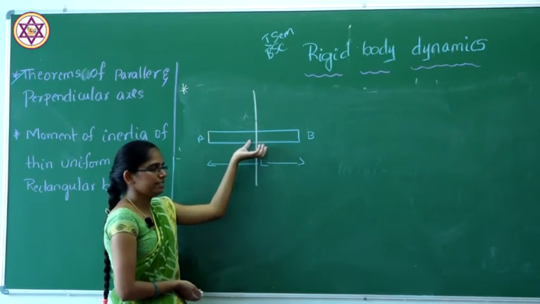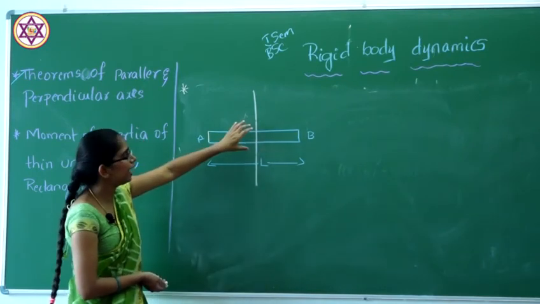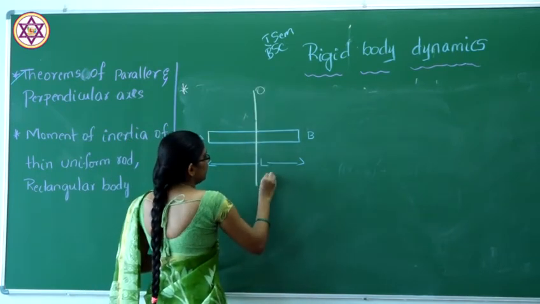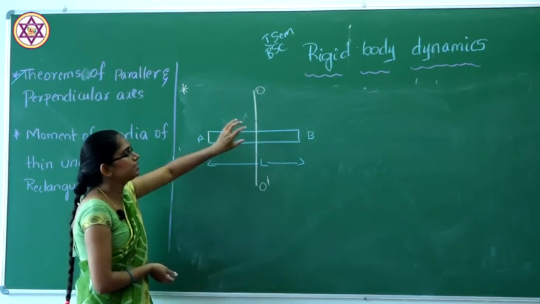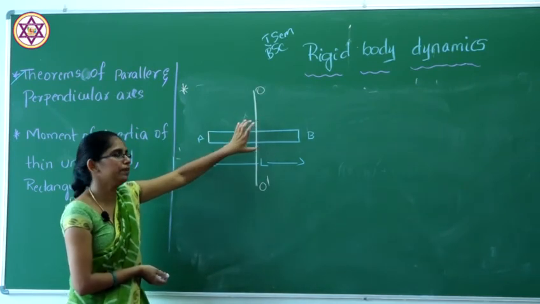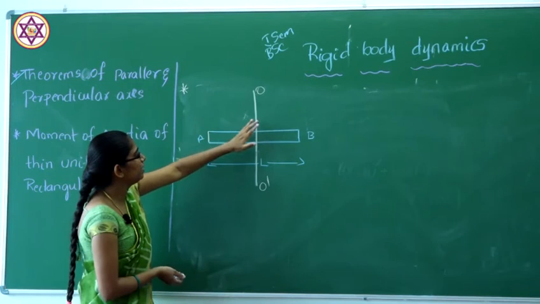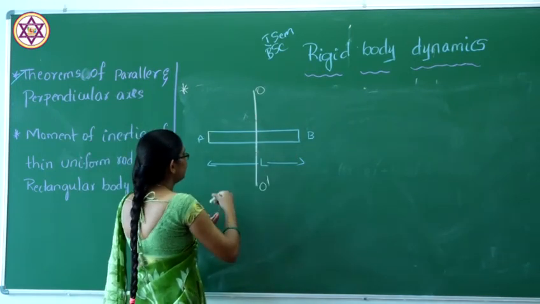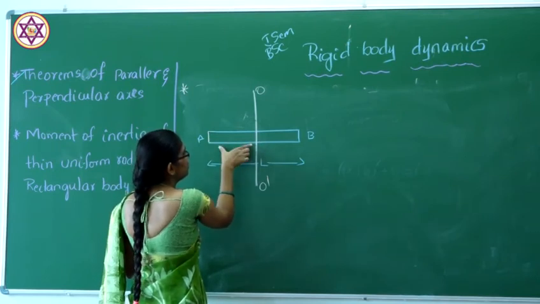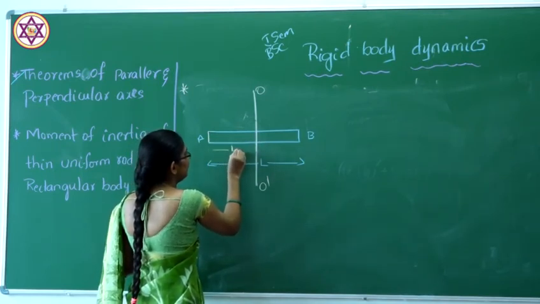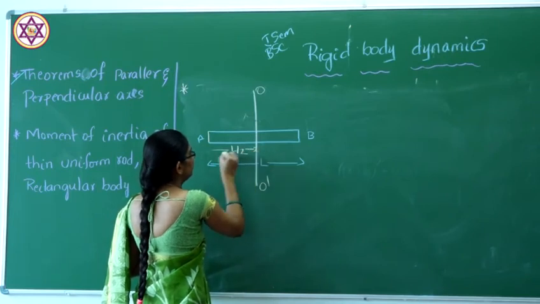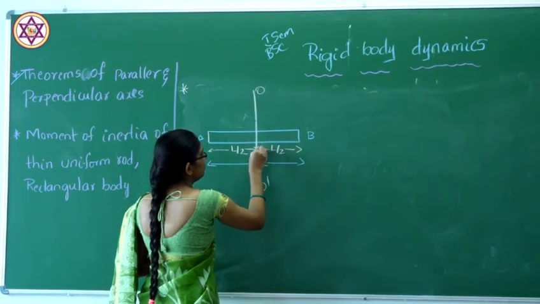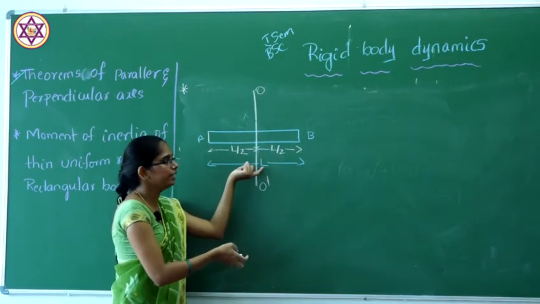For the first case, I will consider the axis O dash. This axis is always exactly at the center. That means the center will cut the thin rod into two parts, so that the distance from here to here will be L by 2, and from here to here L by 2. So the total length of the rod will be L.